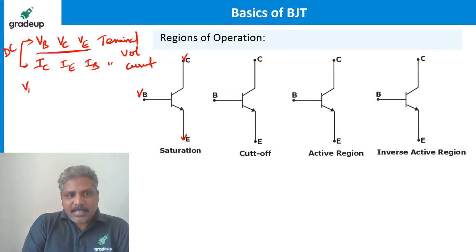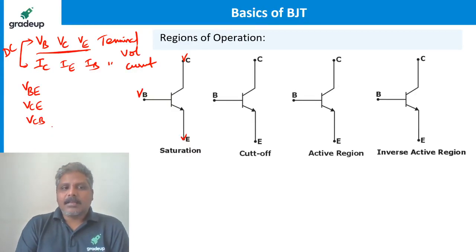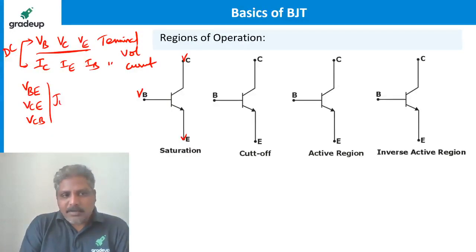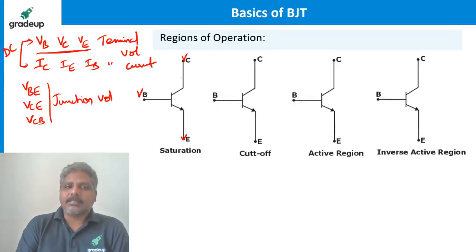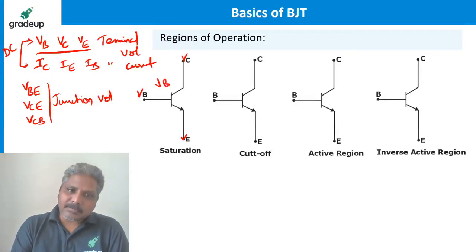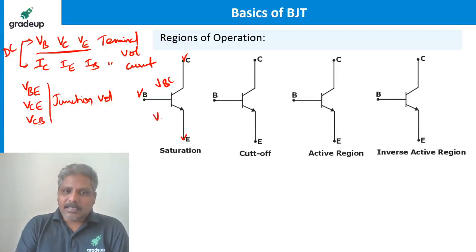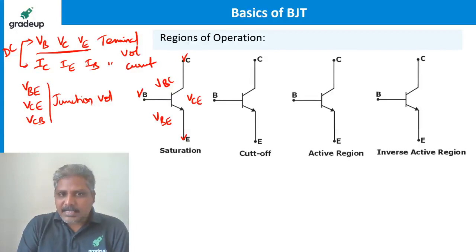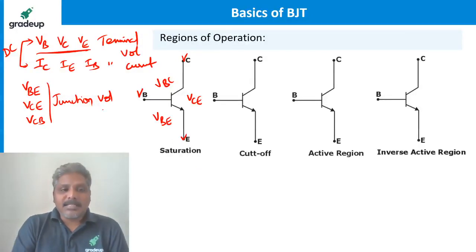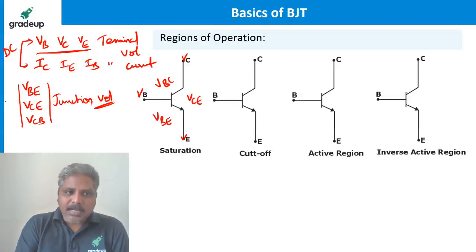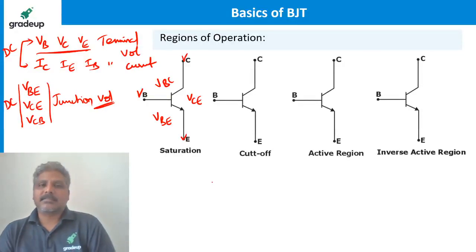Suppose if I represent like this, VBE, VCE, VCB, these are called junction voltages. This is VBC, voltage between base and collector. This is VBE. From collector to emitter, we call it as VCE. These are called junction voltages. You see, all are capital letters. This is what tells you that they are DC voltages.